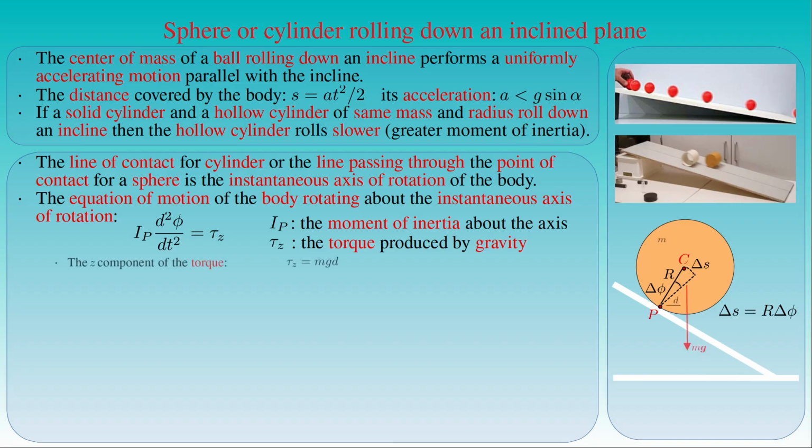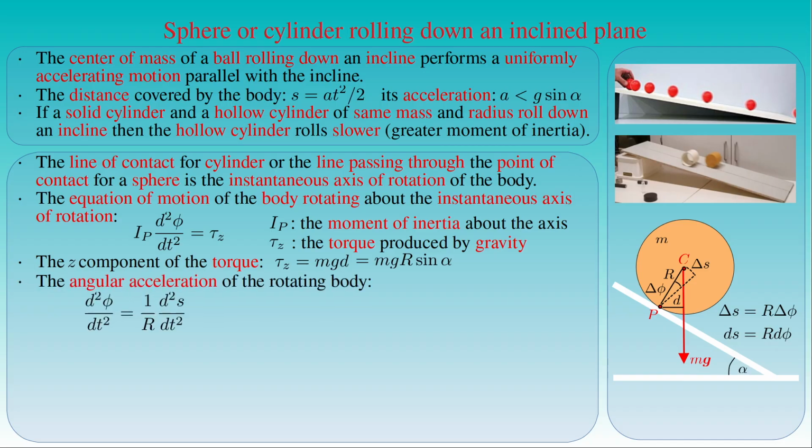The z component of the torque tau is equal to the weight of the body, given by its mass m times the gravitational acceleration g, times the lever arm d of the weight pointing downward from the center of mass C. Here the lever arm can be written as the radius r times the sine of the inclination angle alpha of the slope. Because the infinitesimal displacement ds of the center of mass C of the body is equal to the radius r times the infinitesimal rotation angle d phi of the body, we can express the second-order time derivative of the angle phi by 1 over r, times the second-order time derivative of the displacement s. By applying the definition of acceleration, we can write the second-order time derivative of the angular displacement as the acceleration a of the center of mass C over the radius r.